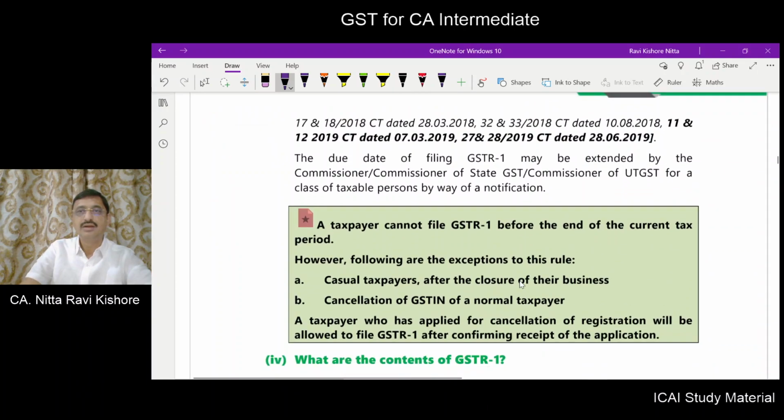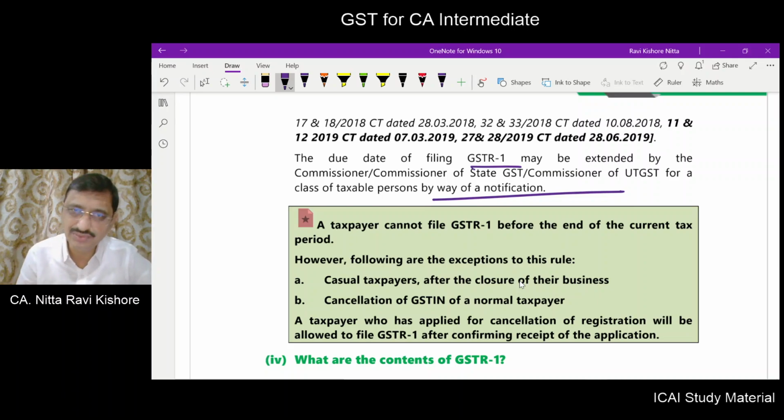Okay. Now, the due date for GSTR1 may be extended by the Commissioner or Commissioner of State GST or by Commissioner of UT GST for a class of taxable persons by way of notification. So, in order to remove undue hardships, relaxations in filing the GSTR1 may be given.